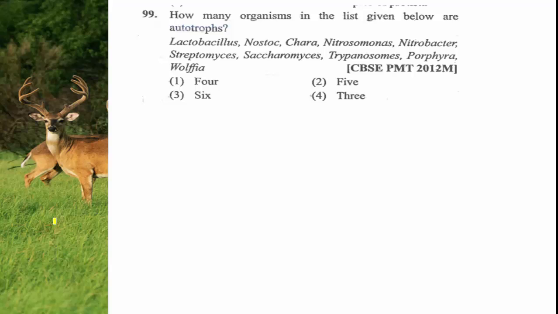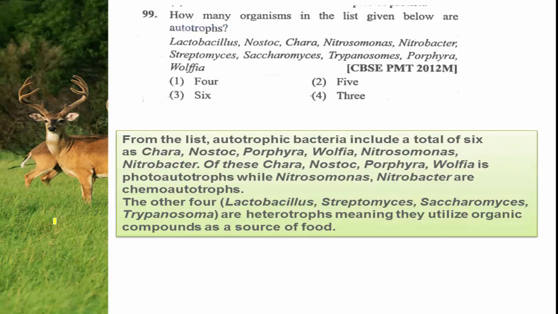Lactobacillus, do you think it is autotrophic? No, it is heterotrophic. Nostoc, Chara, Nitrosomonas, Nitrobacter, Streptomyces, Saccharomyces, Trypanosoma, Porphyra and Wolffia. So how many of these are autotrophic in nature? The answer is here.